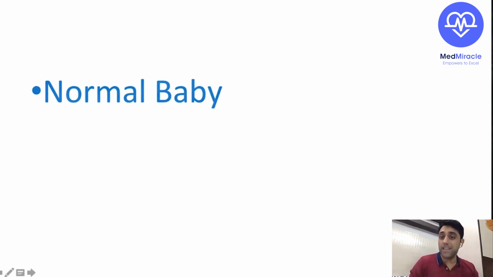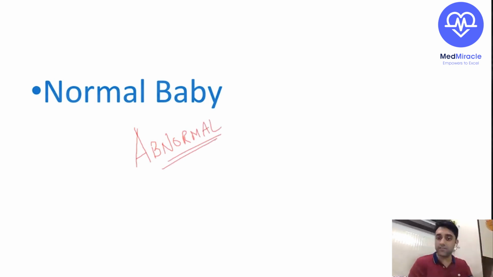So now that comes to a very important topic: conditions in a newborn which look abnormal but are normal. Again, an image-based question as well as a recent question. What are the things in a newborn which look abnormal but are normal?